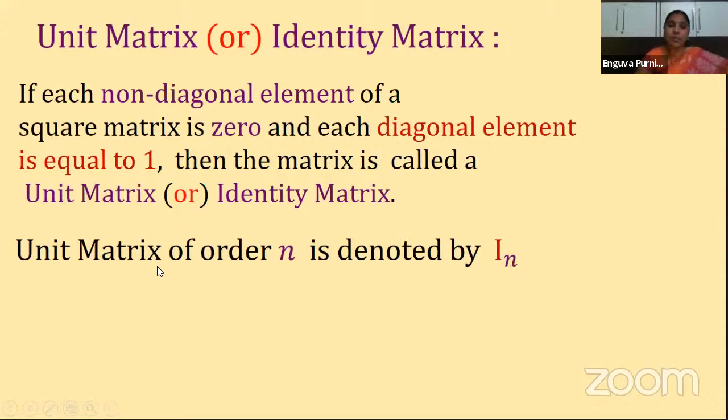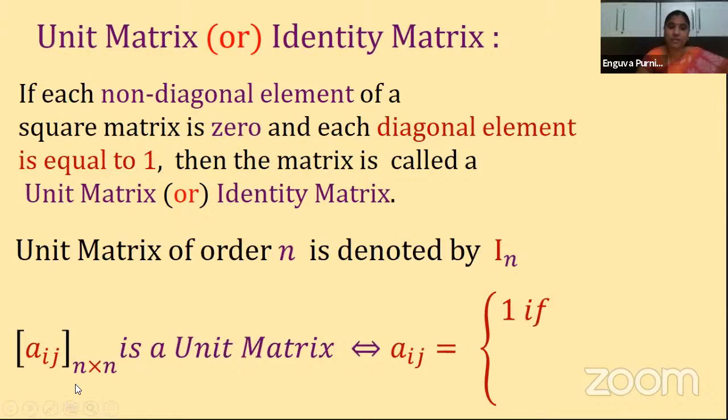So here, a unit matrix of order n is denoted by In. Now let us see how it is. Aij is an element in the matrix. It is an n by n unit matrix if and only if. This symbol should be read as "if and only if." I'm just writing it here, children, for your understanding.